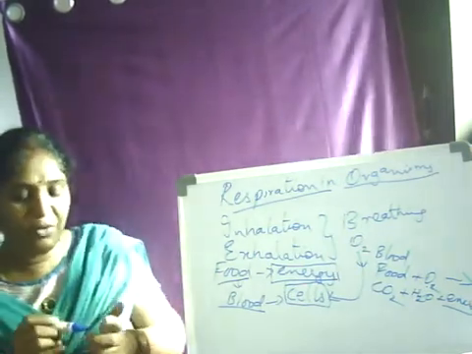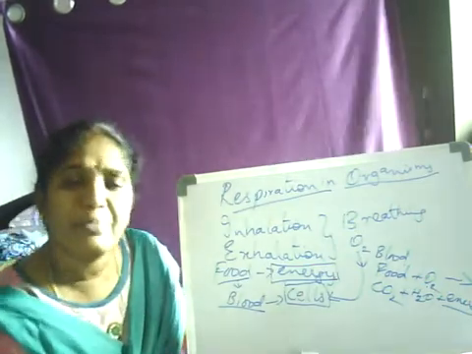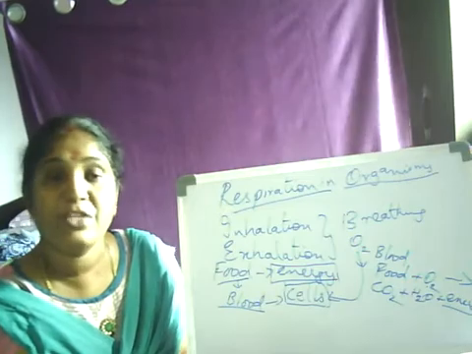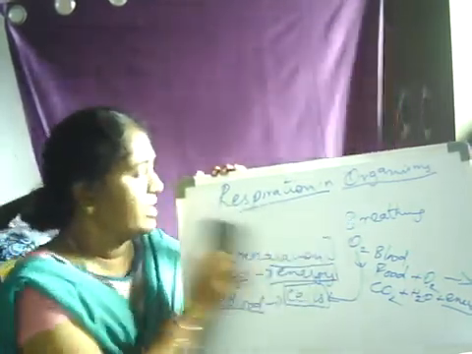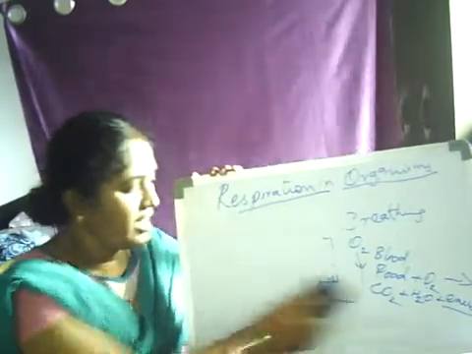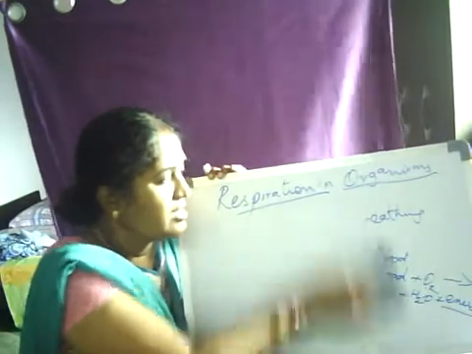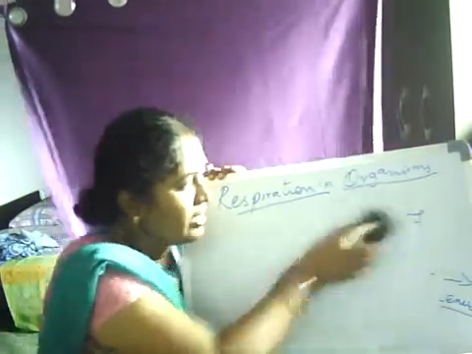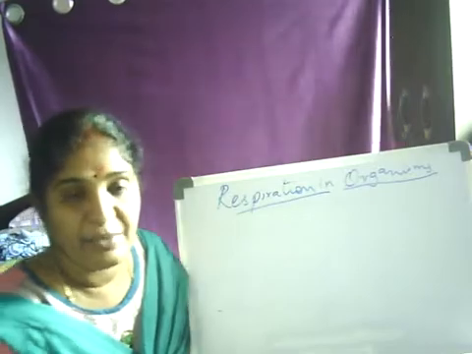Now we begin with the steps involved, how the process of respiration takes place. To begin with, respiration takes place in 3 steps, right? We term them internal, external, and cellular respiration.